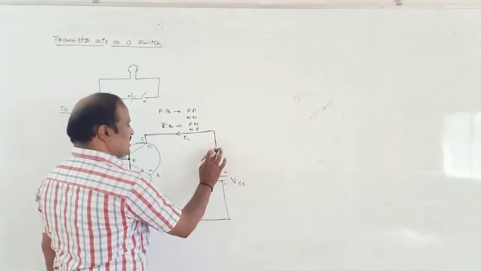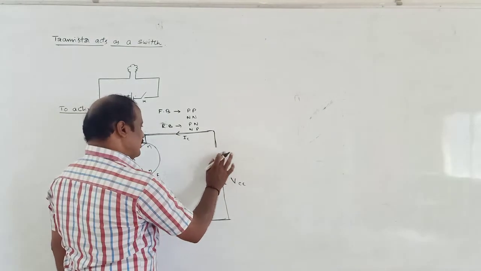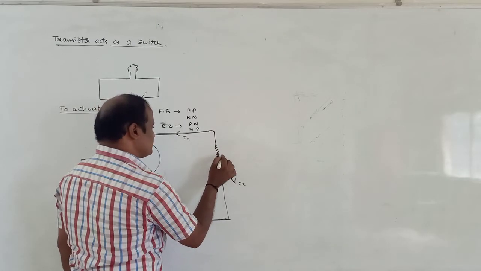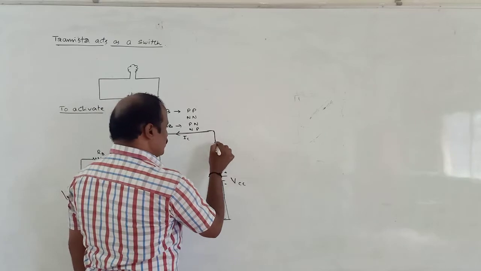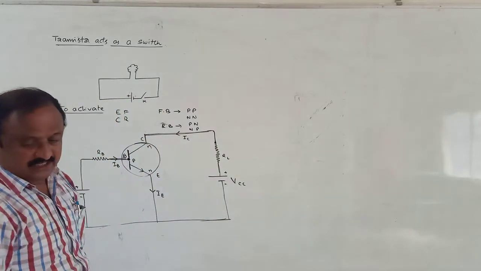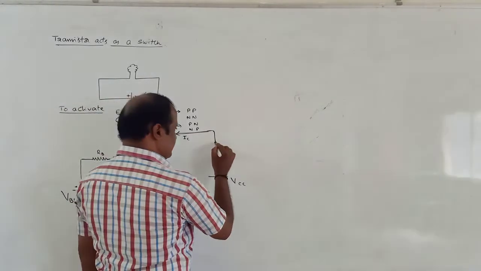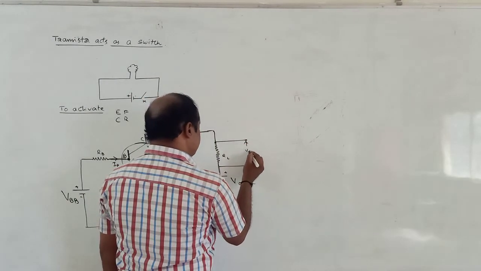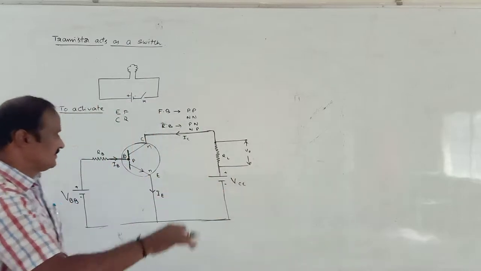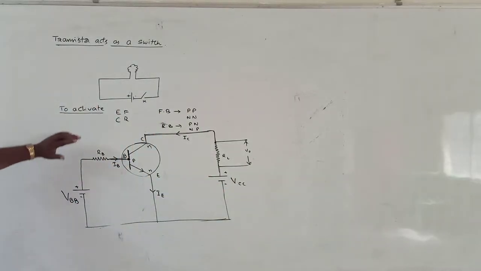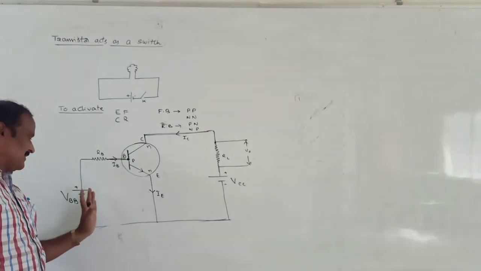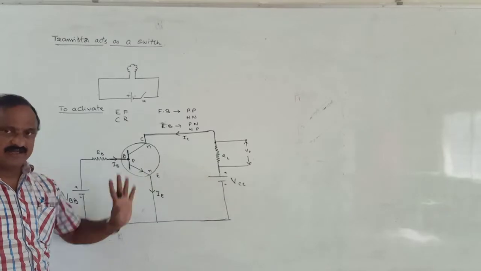Also here there is one load connected. This is the load resistance RL. Across the load, output is taken. Here this is the output V0. My dear students, do you understand this? This is the general representation of a transistor. The emitter diode must be in forward bias and the collector diode is in reverse bias.